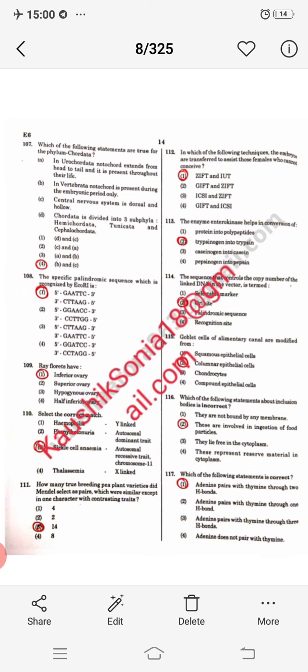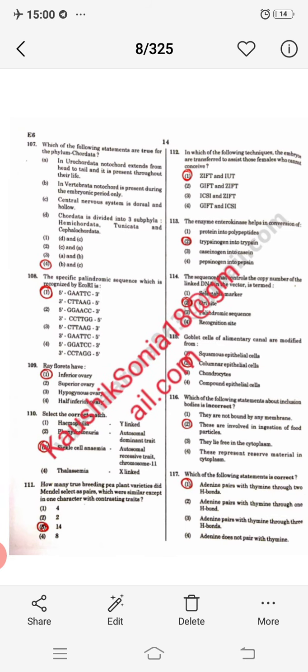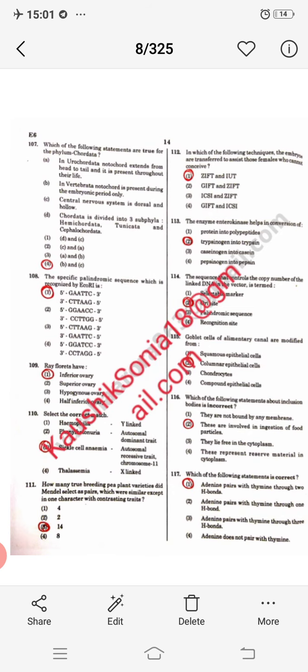Next question, ray florets have what type of ovary? So ray florets have inferior ovary. Next question, you have to match the correct answers. Hemophilia, Y-linked, phenylketonuria, autosomal dominant, sickle cell anemia, autosomal recessive, related to chromosome number 4, thalassemia, Y-linked. So hemophilia, Y-linked, no. So option C is correct. Sickle cell anemia is an autosomal recessive trait, disorder, and is related to chromosome number 11.